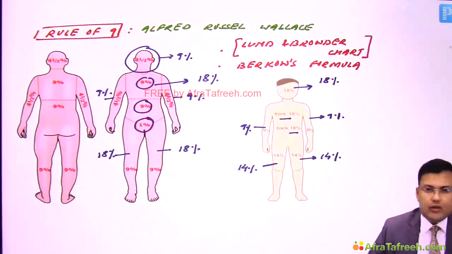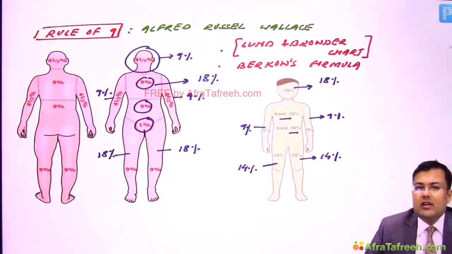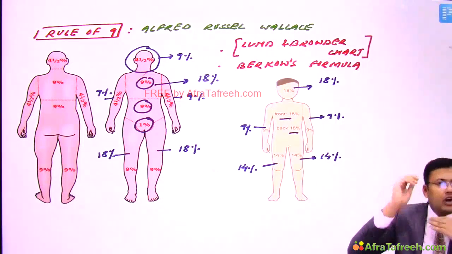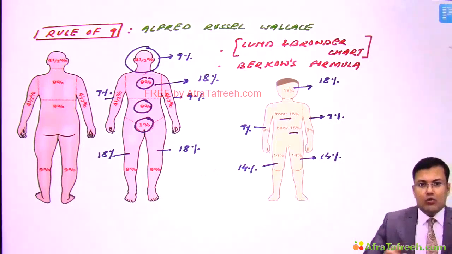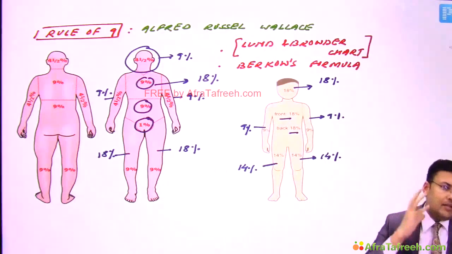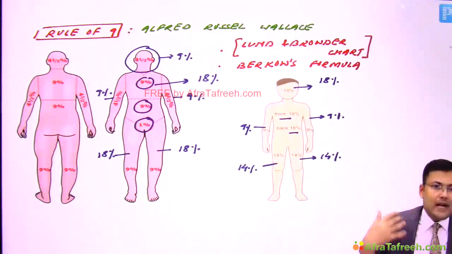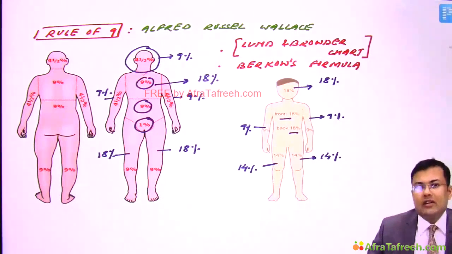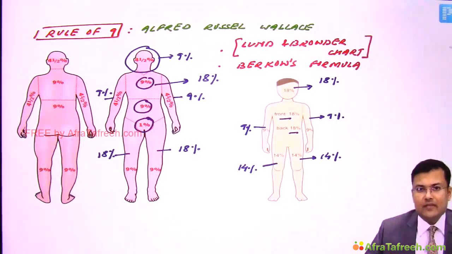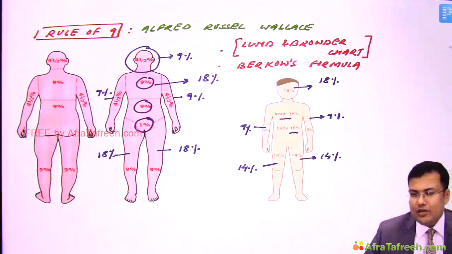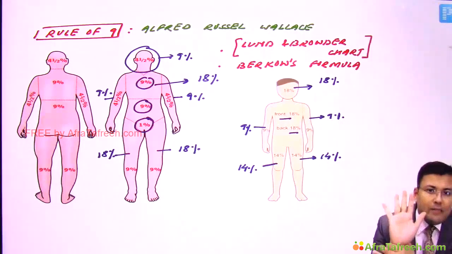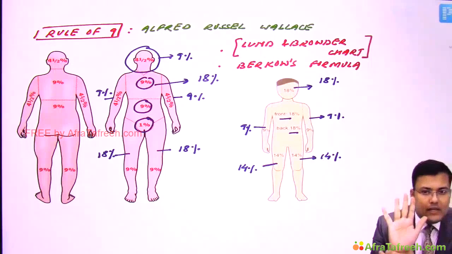Okay. Now see, there is one practical problem. What? You will not get an ideal patient in which whole head and neck is involved, or whole upper limb is involved, or whole lower limb is involved. Generally the patients of burn are having patchy burns, means some area of head and neck, some area of back, some area of chest or upper limb is involved. In this case, it is very difficult to calculate the exact percentage of burns, and for mixed distribution of burns we are going to use which method? Palmar method or rule of palm. So we use Palmar method or rule of palm.